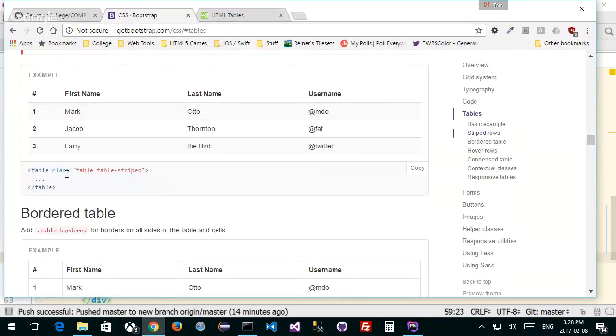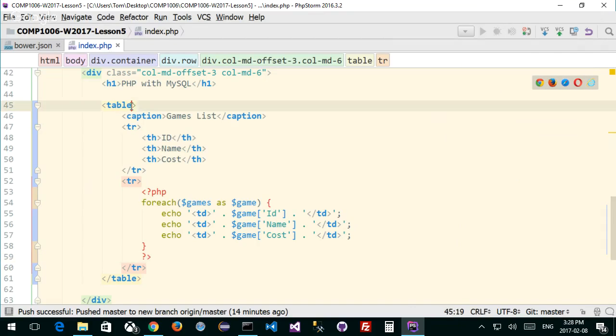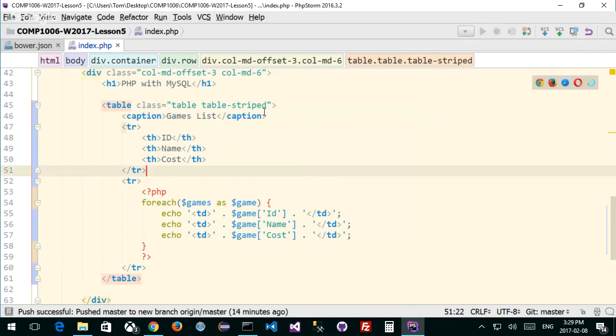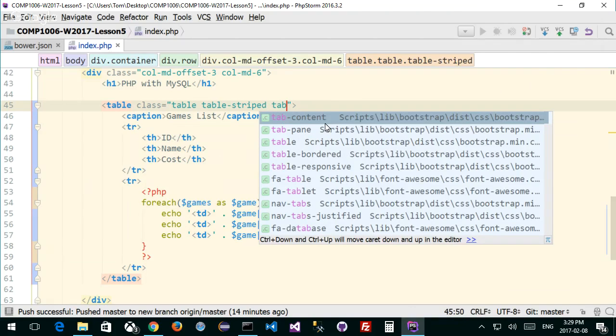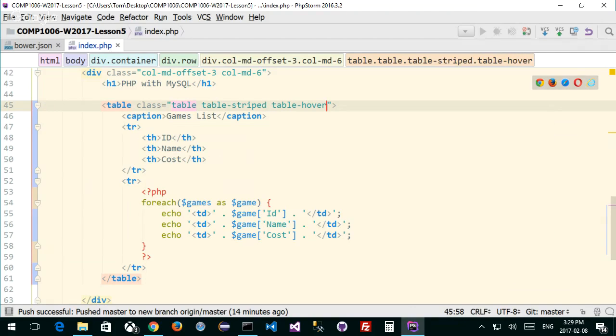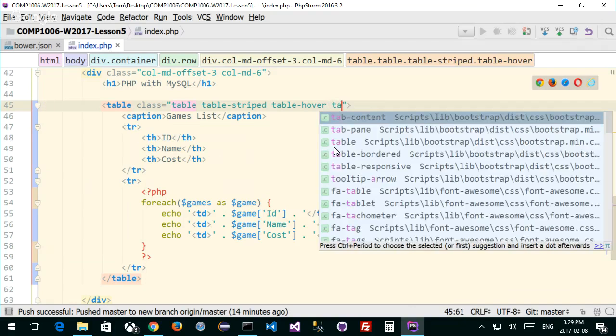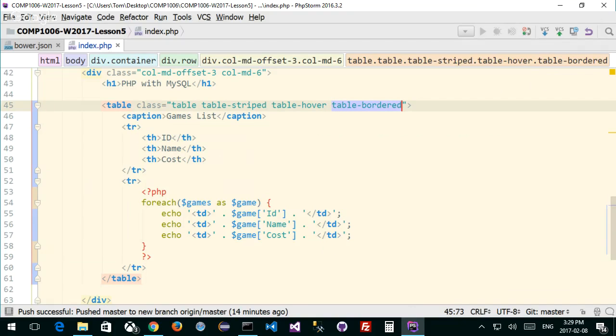All right, cool. So I want to add this class, table-striped. I want to copy it, go back to PHPStorm, and put that at the top of my table. So now I've got styling for my table by default, using Bootstrap style. I can put other classes in there, like table-hover, so when you hover over, it changes. I think there's also table-bordered. I like that. You can have as many different classes in there as you want to create your own look and feel of the table.